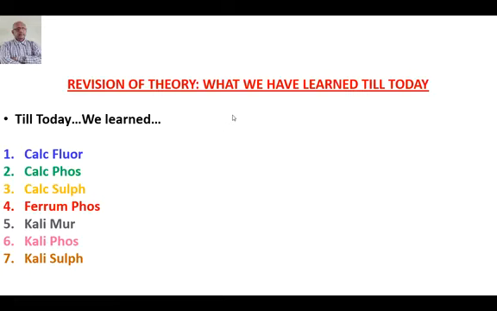Calcarea fluor has a very specific action at the vascular level, at the bony level, at the teeth level, producing its pathologies there. We have learned a lot of pathologies from Calcarea fluor, right from degenerative changes, cervical and lumbar spondylosis, plus osteoarthritis, avascular necrosis of the femoral head, or in cases of vascular disorders, the hemorrhoids, varicose veins, or in cases of teeth, the caries of the teeth. A number of things which we have discussed regarding Calcarea fluor.